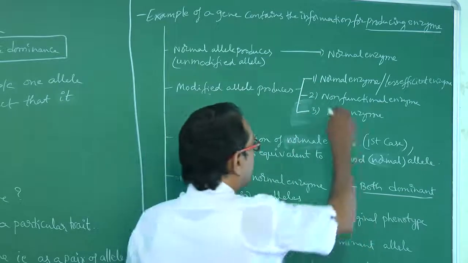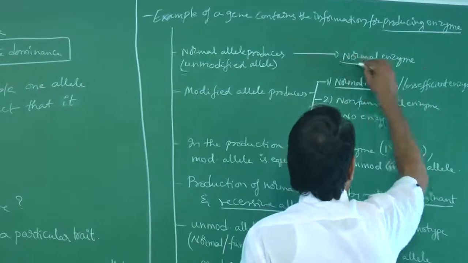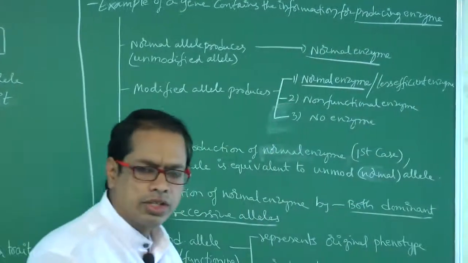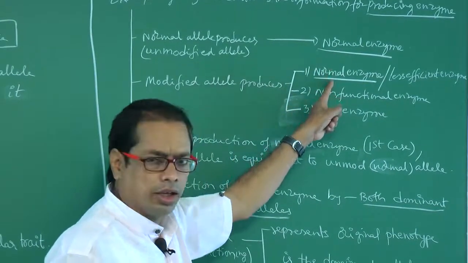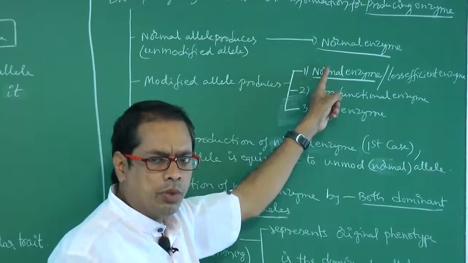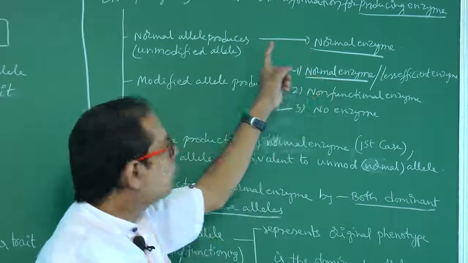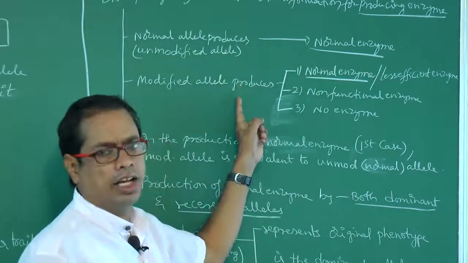That means here is normal enzyme, and here is normal enzyme. So what do we have to understand? That means normal enzyme is produced by both the unmodified allele and the modified allele.